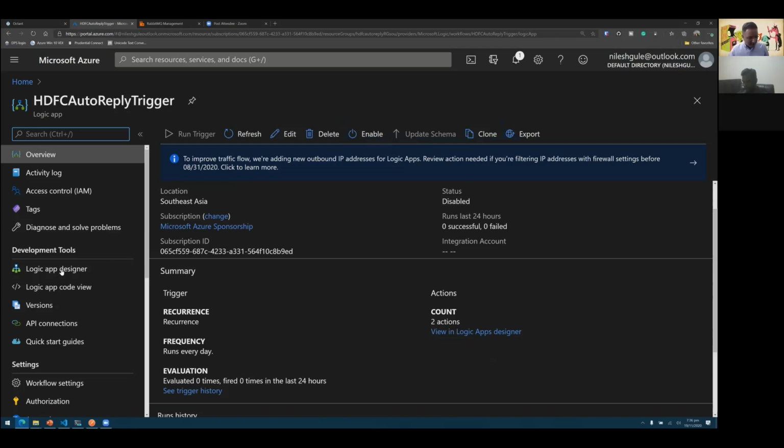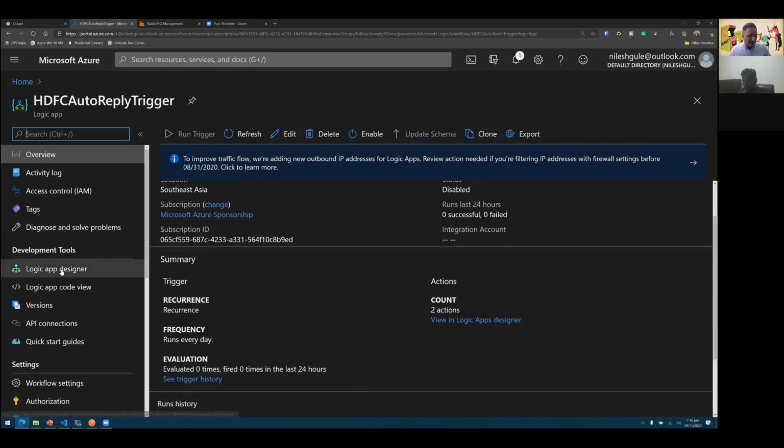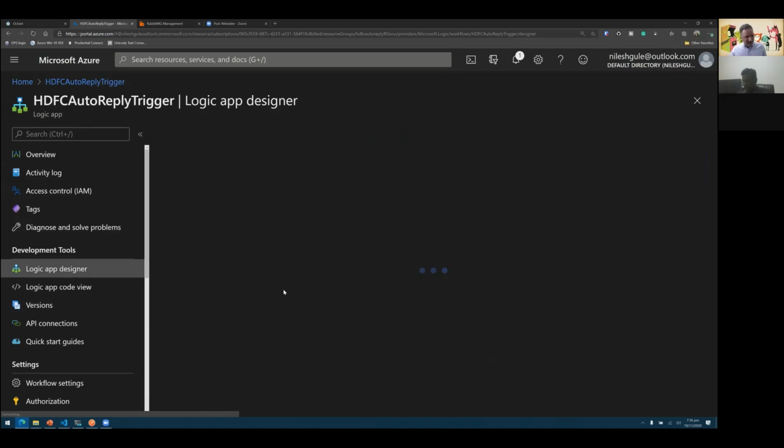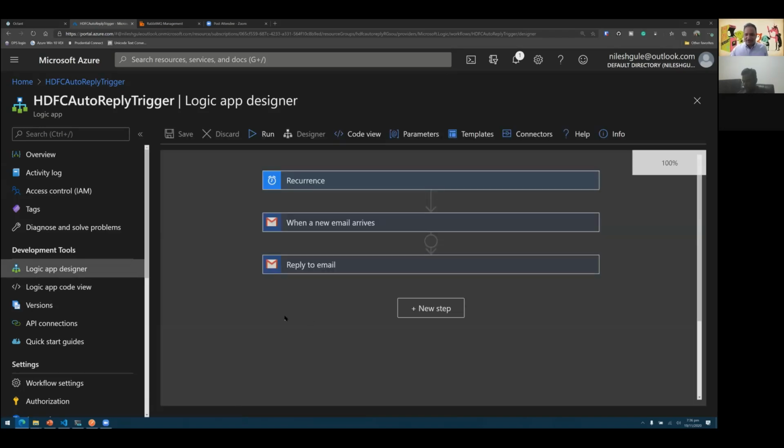So similar to the function app, we have the control plane here, and then there is a data plane, which is coming as a logic app designer. When I click on the logic app designer, I will get a canvas which shows me the different steps I have in my current workflow.